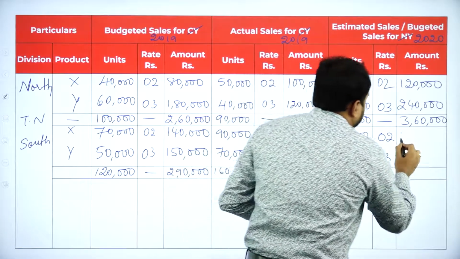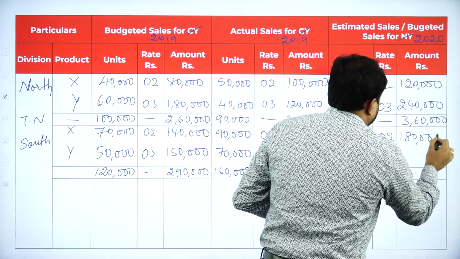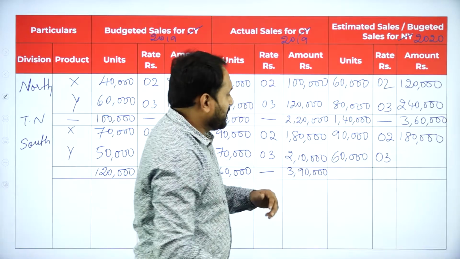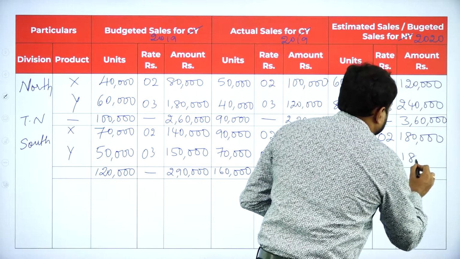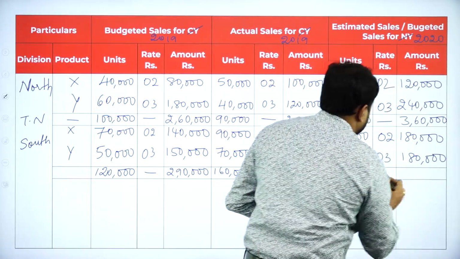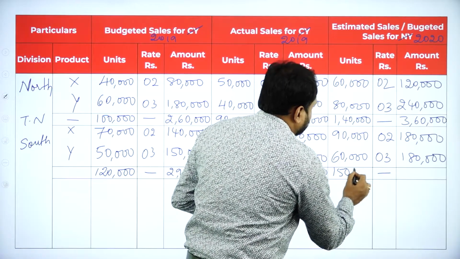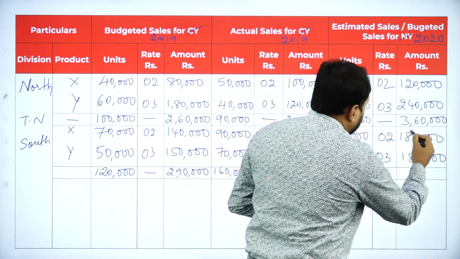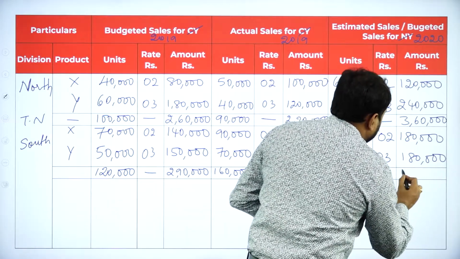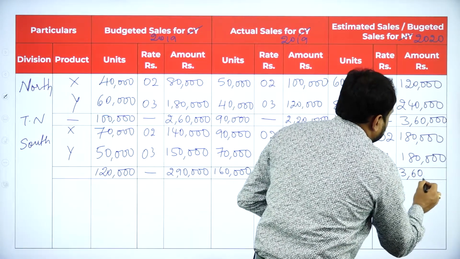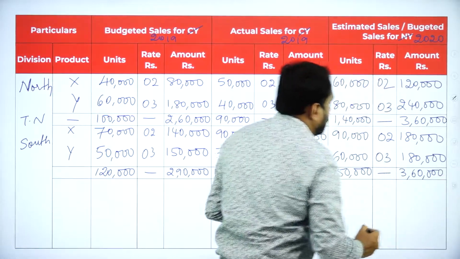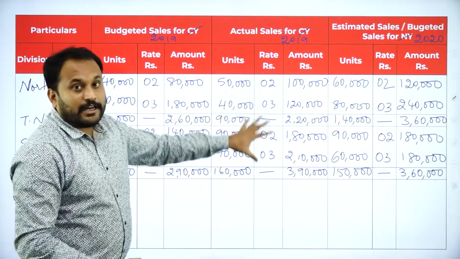Here 90 into 2 is 1,80,000. And 60 into 3 is again 1,80,000. Rate we should not calculate. 90 and 60 is 1,50,000. And here if we go, it is 3,60,000. Done. So till now we are done.